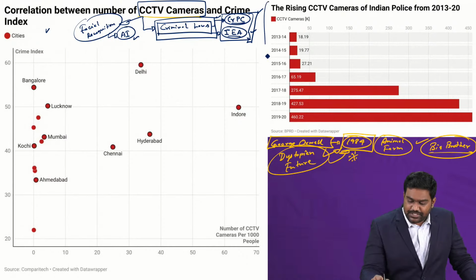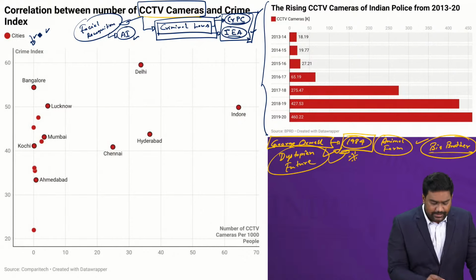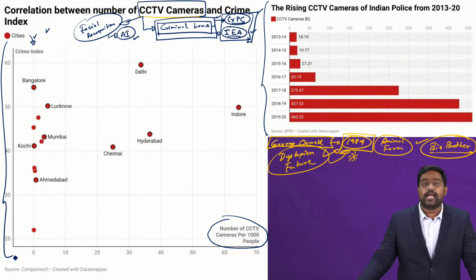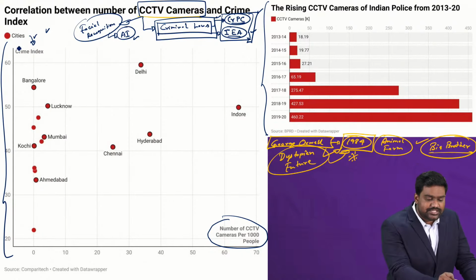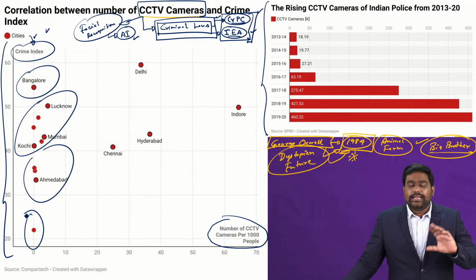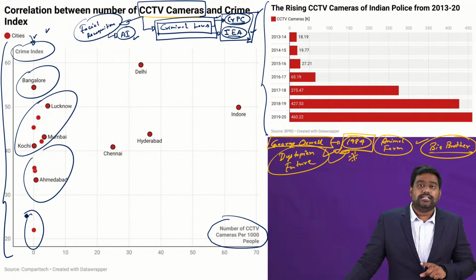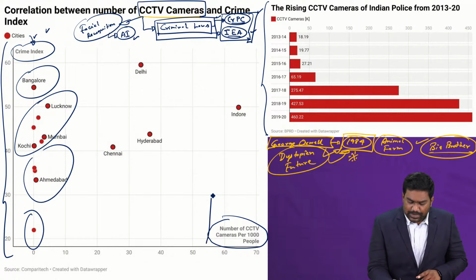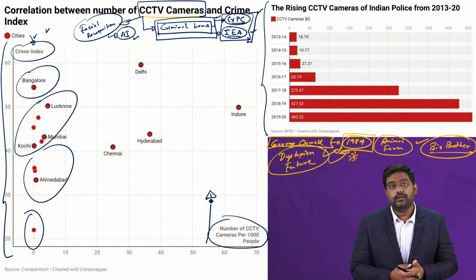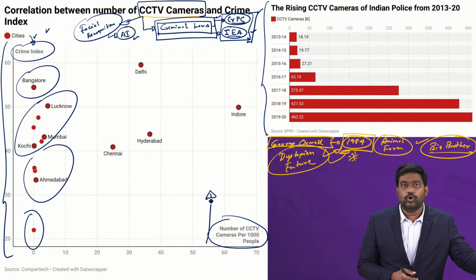Now just look at the graphs that I have provided here. It's very, very instructive. There is a study which shows that despite the exponential increase in the number of CCTV cameras in India, Indian cities report high levels of crime. Meaning there is no direct correlation between increasing CCTV cameras and seeing a drop in crime rate. That's why many experts argue that just by increasing CCTV camera coverage, you cannot solve crime or prevent crime from happening. Reducing crime is related to efficient policing, better law and order, better economic growth.